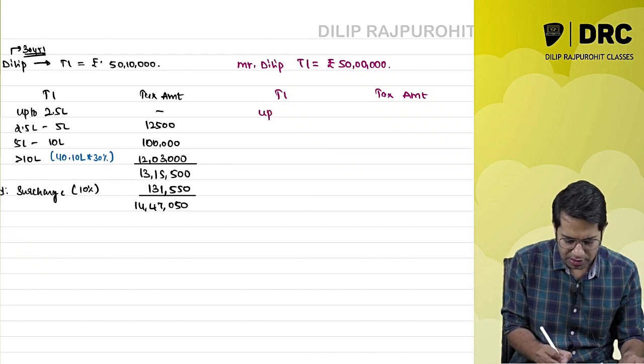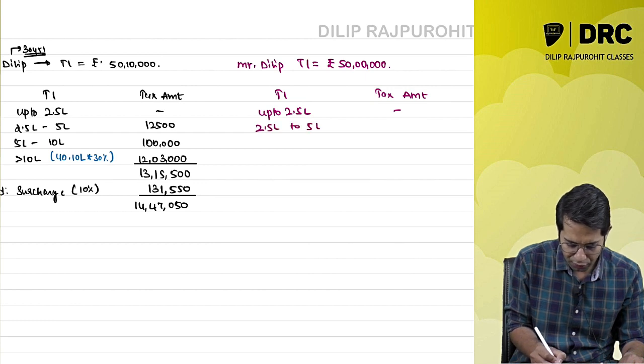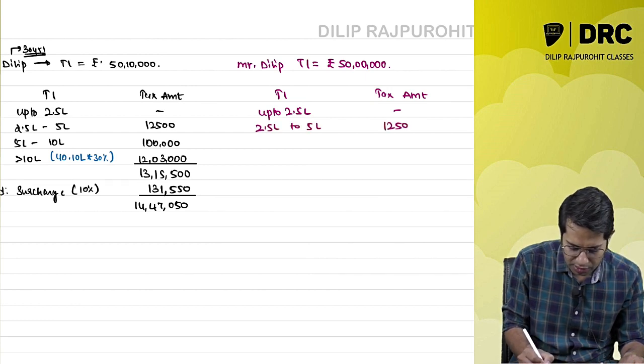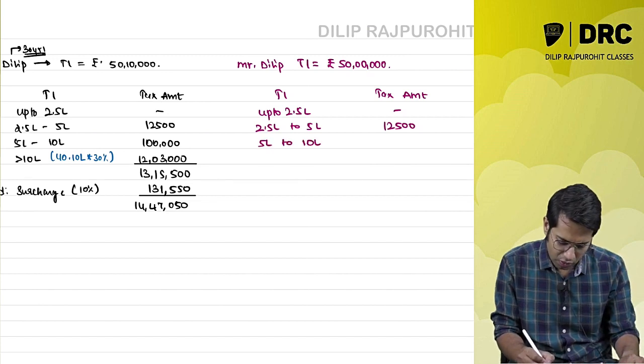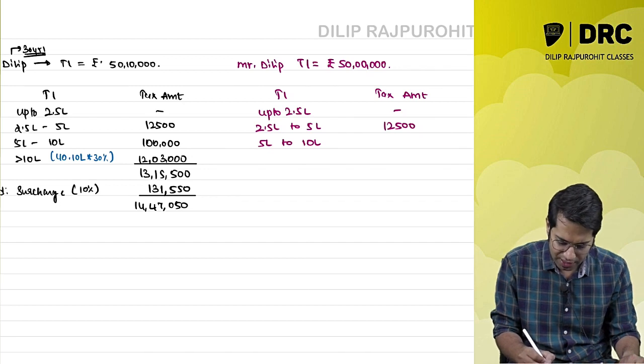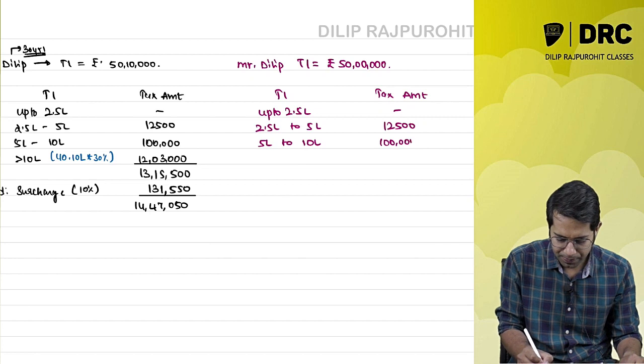Up to rupees 2.5 lakhs, I don't have to pay any taxes. From 2.5 lakhs to 5 lakhs, I will have to pay 12,500 rupees. From 5 lakhs to 10 lakhs, I will have to pay 20%, which is 1 lakh rupees.